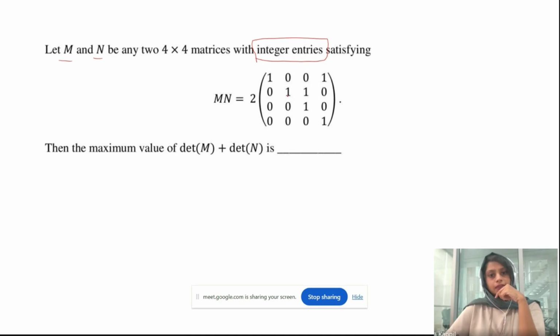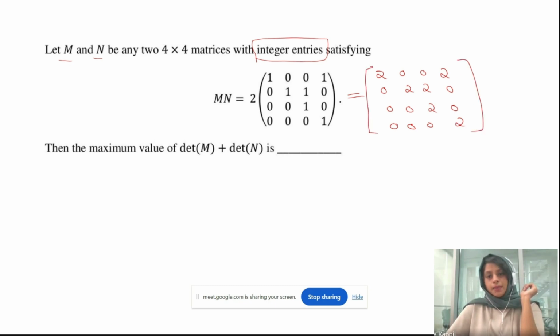So here we have MN. We can write this MN by multiplying each and every entry by 2. So it is going to be 2, 0, 0, 2, 0, 2, 2, 0, 0, 0, 2, 0, 0, 0, 0, 2. This is our matrix MN.